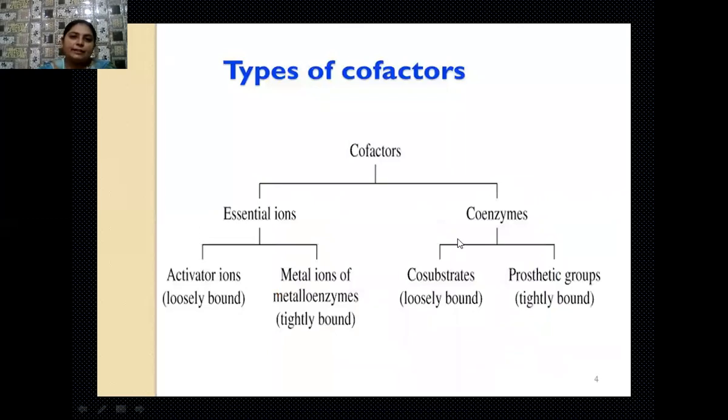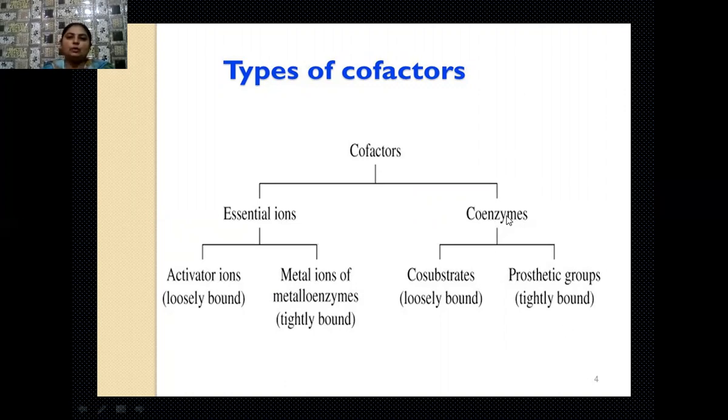Yes, students, types of cofactors here. We have two types of cofactors: essential ions or coenzymes. These essential ions may be activator ions, and whenever these activator ions bind with the enzyme protein part, that is the apoenzyme, they always bind loosely. Another category is the metal ions. These metal ions are also bound with the protein part, the apoenzyme, but they bind tightly. Such enzymes which have metal ions attached, which increase their catalytic activity, are known as metalloenzymes.